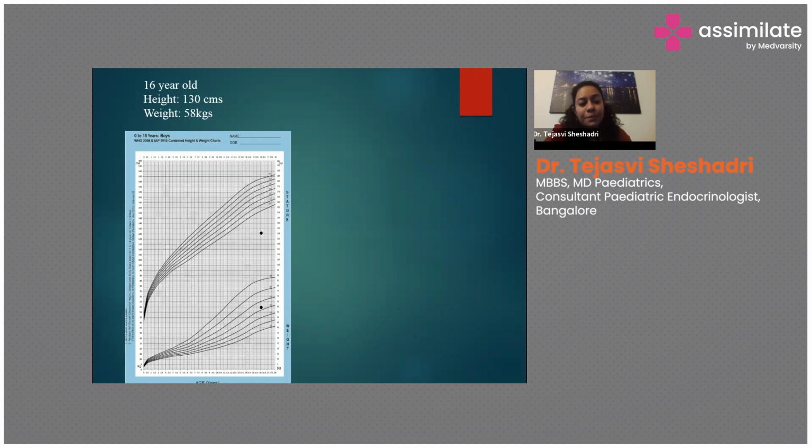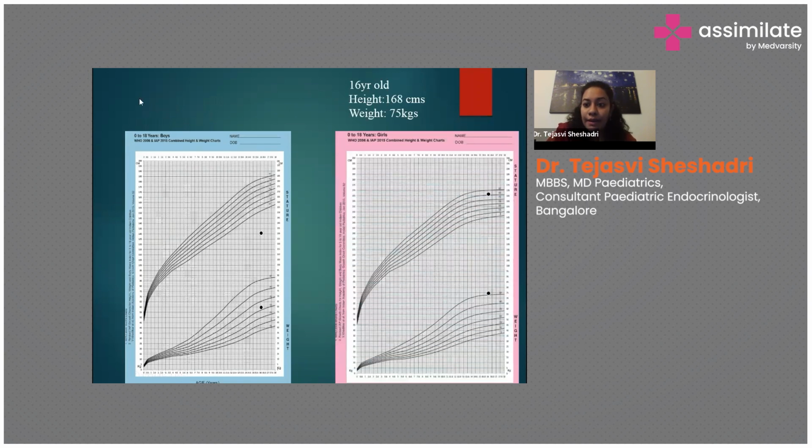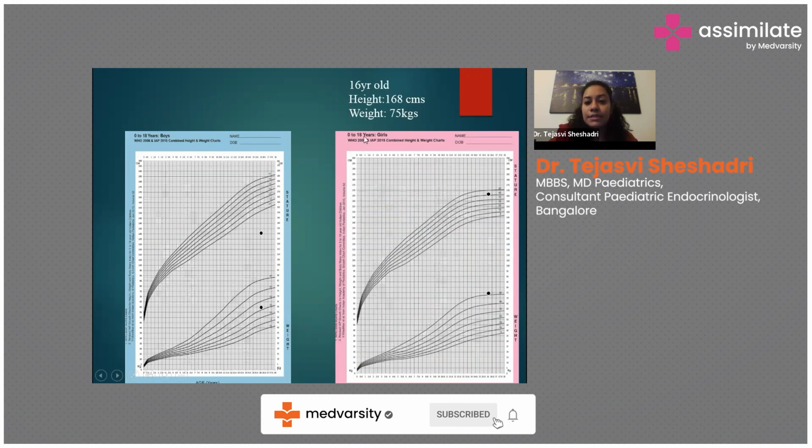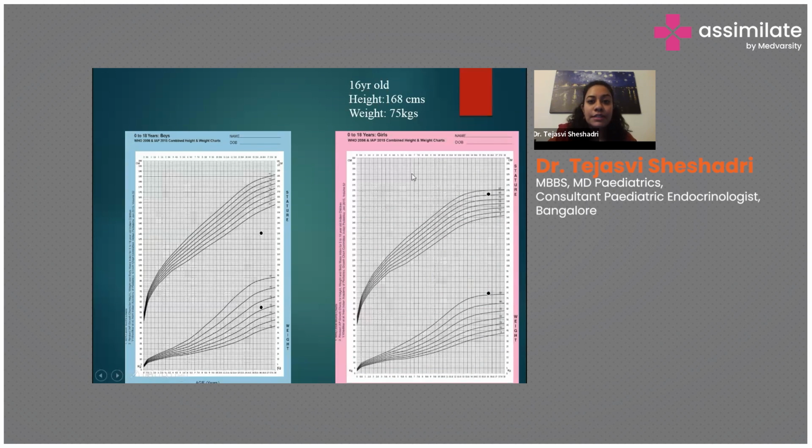A child who is obese and tall, it is an exogenous or a physiological cause. So here it could be hypothyroidism, Cushing's disease, or growth hormone deficiency. As I mentioned, the other child, we have a girl whose weight is high, BMI is high in the obesity range, but the height is also good. So this is a classical case of exogenous obesity. So this is how you can grossly differentiate just by plotting it on the growth chart and checking the height of the child.